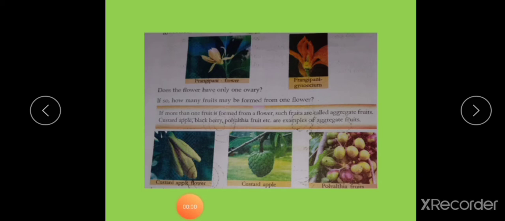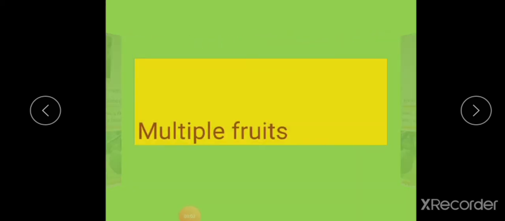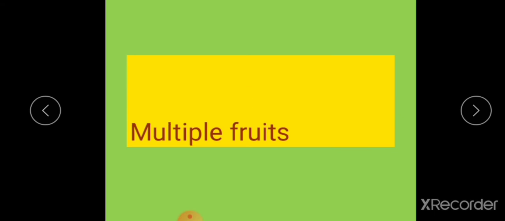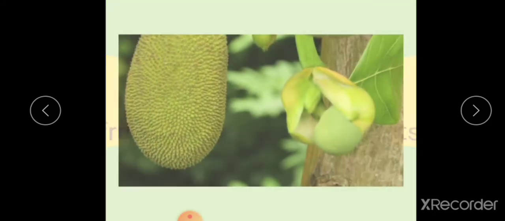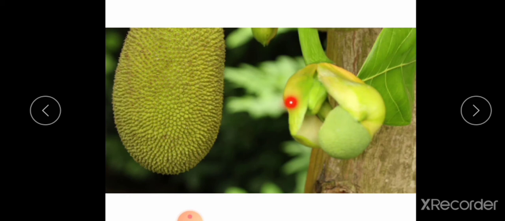Dear students, next we move on to the third type of fruit, that is multiple fruits. Children, can you identify this flower? Yes, this is a flower of jackfruit. Have you seen the flower of jackfruit? How does it grow? Flower of jackfruit always grows as an inflorescence. There are hundreds of flowers in an inflorescence of jackfruit. Many flowers are arranged on a stalk. What is inflorescence? Yes, a group of flowers is known as inflorescence.